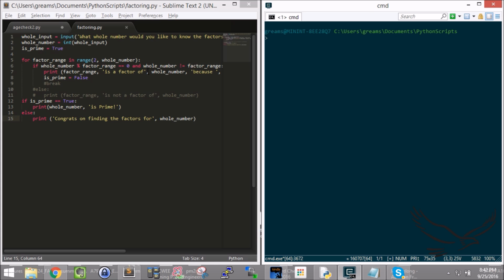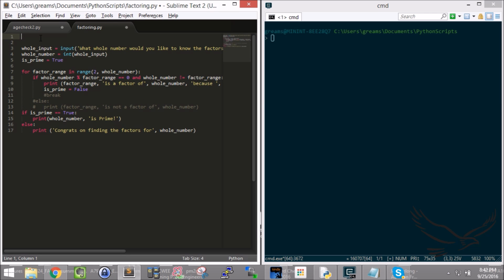One thing I like to do with a while loop is I like to increment a count at the end of my code. So let's say, for example, I wanted to give the user the ability to process 5 numbers for factoring. I'm going to use a variable, and I'll call it current count, and I'll set that to 0. So this variable called current count is 0.